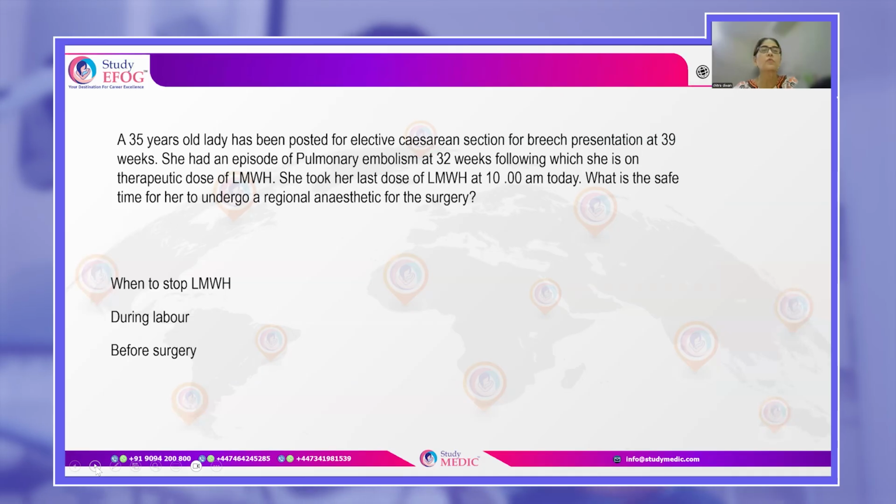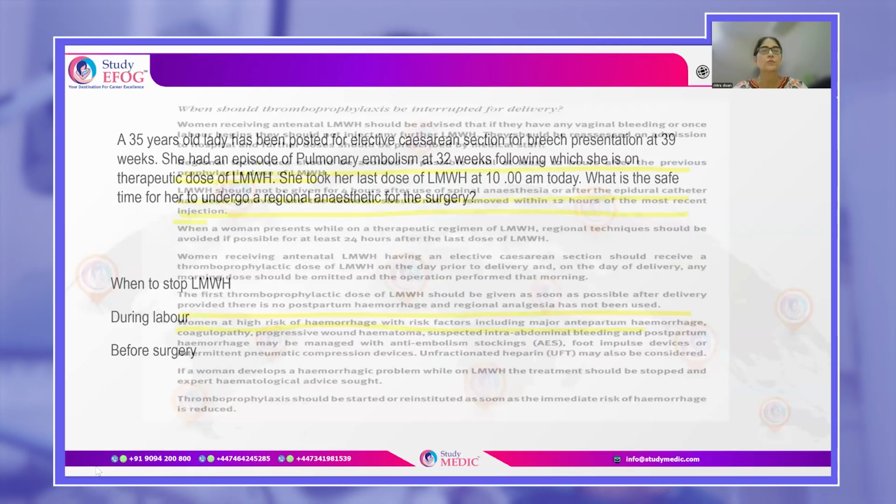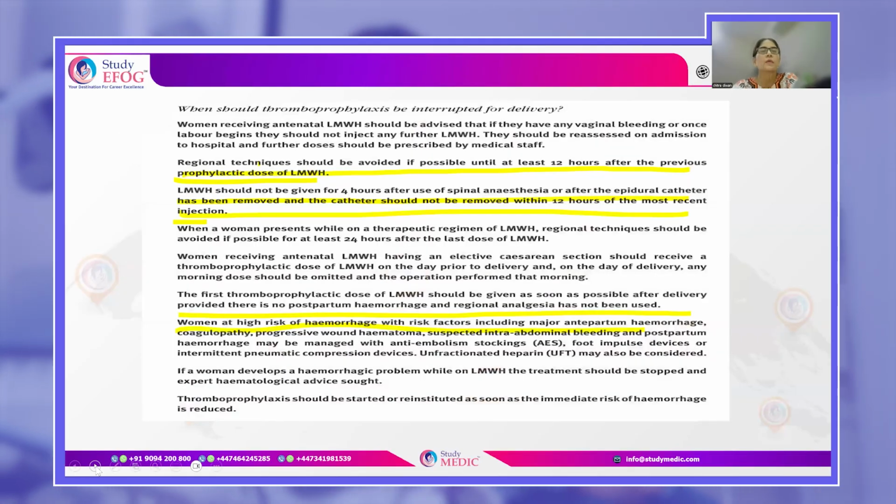What is the safe time for her to undergo a regional anesthetic for the surgery? Whether it is 12 hours or 24 hours or at any time 4 hours after the last injection, you would be given various options for that. Remember, there are specific guidelines for this also. So regional techniques should be avoided for at least 12 hours after the previous prophylactic dose, and 24 hours after the therapeutic dose.